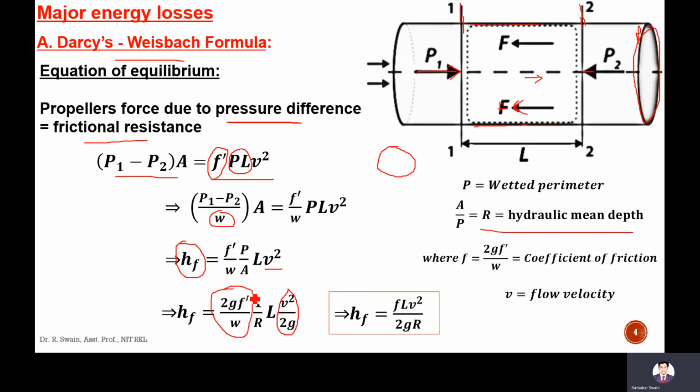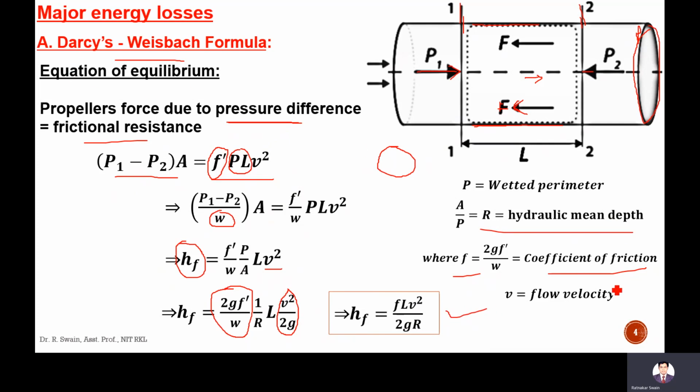This constant is usually expressed as another term, F, the coefficient of friction. So this will be F into L into V square by 2gR, which is the friction head loss according to Darcy-Weisbach.